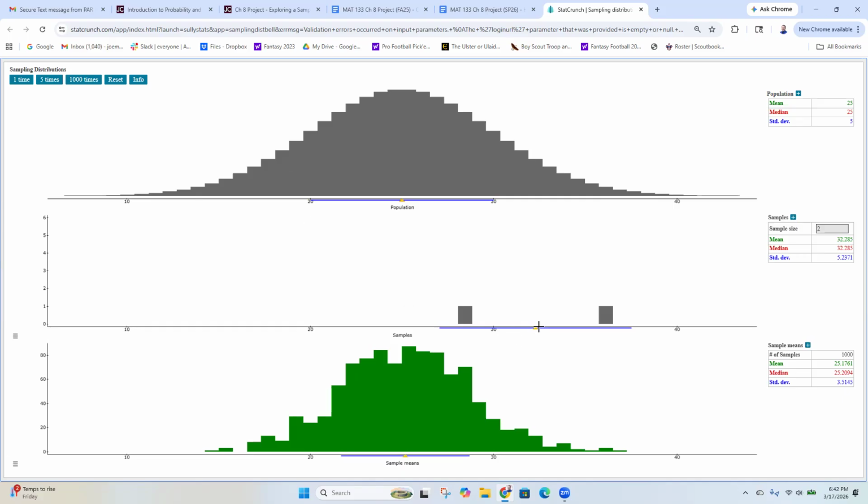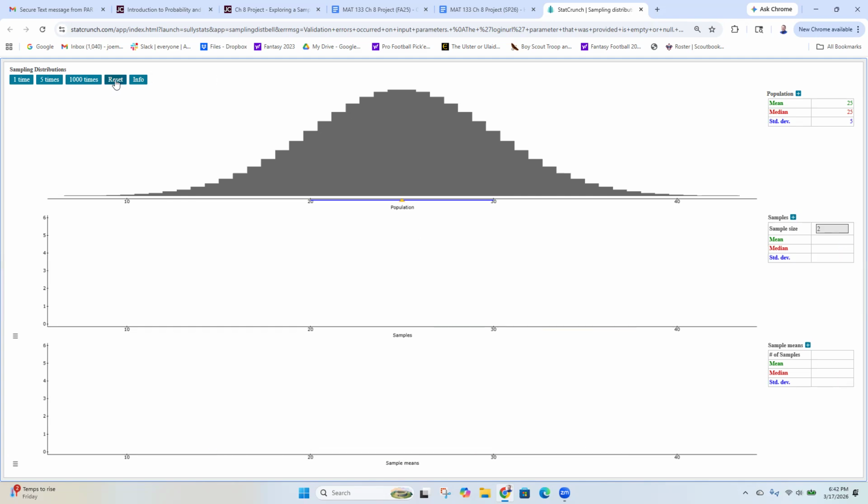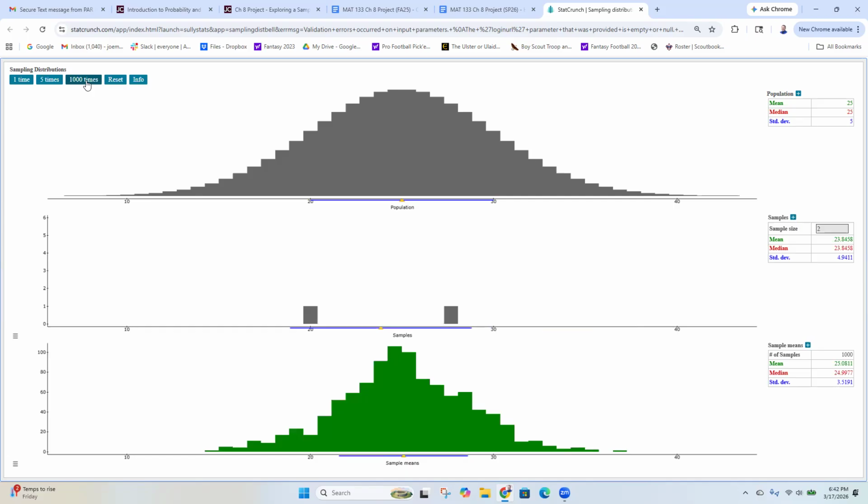And then it takes the mean and puts a green dot, and we get a whole bunch of different green dots, right? So down here is our distribution of sample means, okay? I'll do it again. We hit reset, click 1,000 times, and this one in the middle is just the last one that was taken.